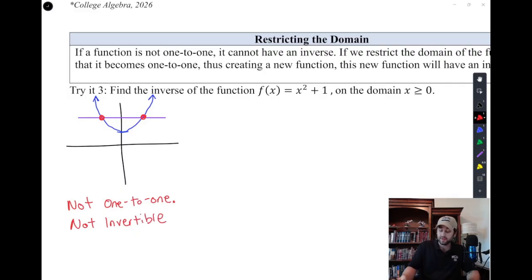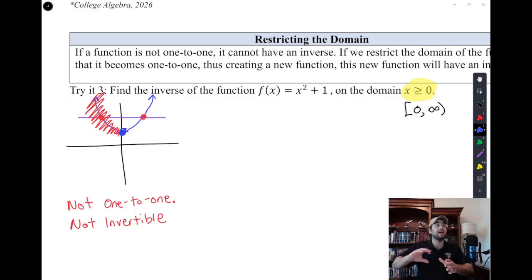And so before inverting it, we have to do what the problem does right here and set the domain equal to 0, infinity, and say, now if I take all of the negative numbers and restrict them or eliminate them and start my function at 0, then I'm allowed to invert it, because that restricted function is one-to-one. It does pass the horizontal line test. And so they've restricted it for us, and now we can solve this problem.